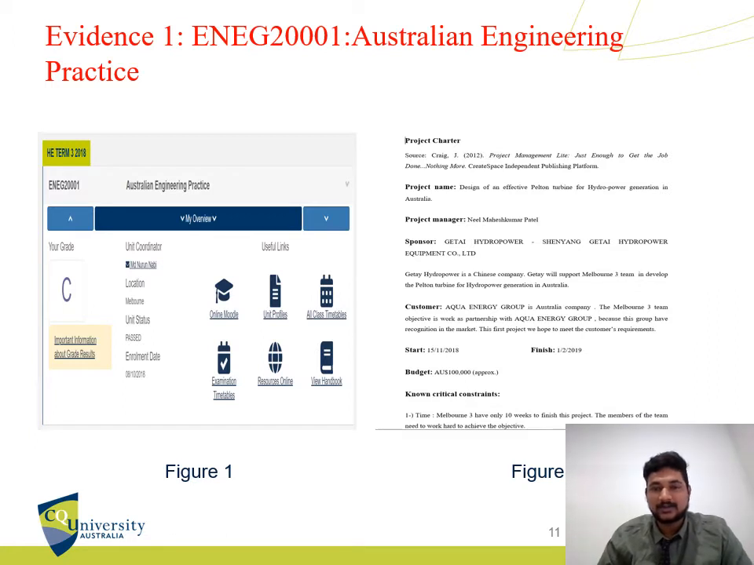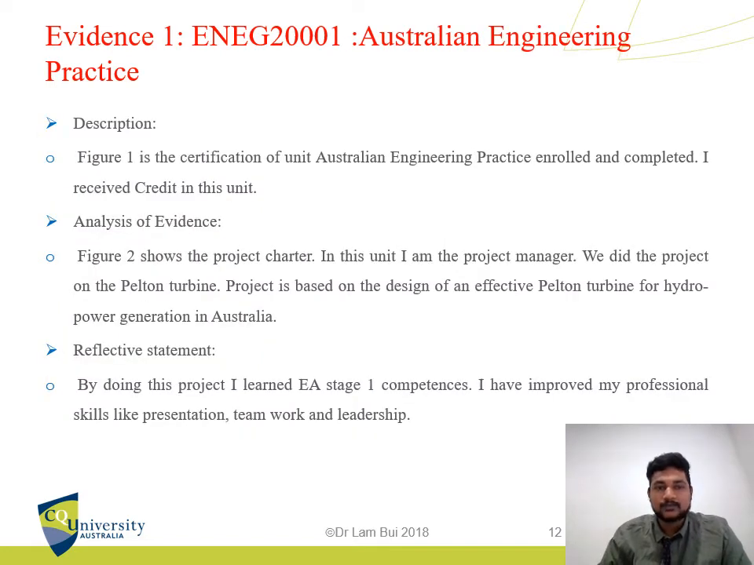So the second figure is the evidence of the project charter. For this unit, I am the project manager. As figure 2 shows, I am the project manager. We did the project on the Pelton turbine, and the project was to design an effective Pelton turbine for hydropower generation in Australia. By completing this project, I learned about the EA Stage 1 competencies for the Australian environment, and it helped me a lot to improve my skills like presentation skills, teamwork and leadership skills.